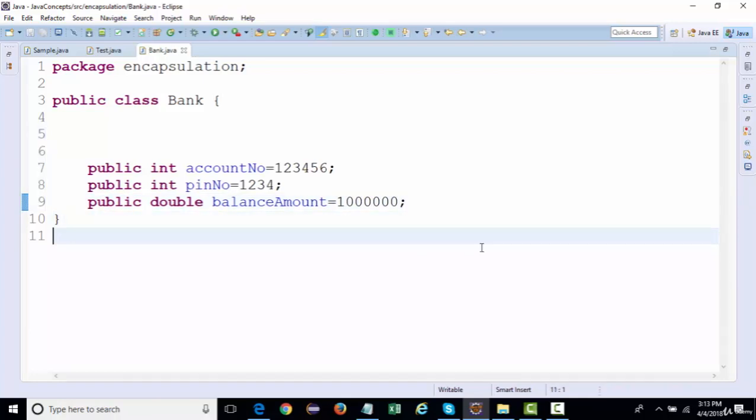So in a bank there could be a number of customers, right? We are just taking an example of any one customer with this account number, and the PIN code for that account is this, and the balance amount for that customer is this.